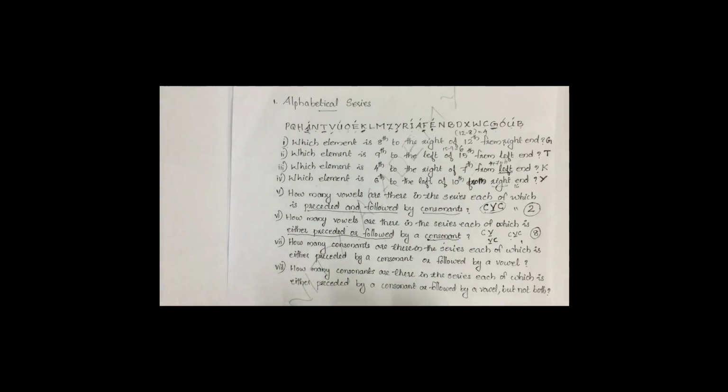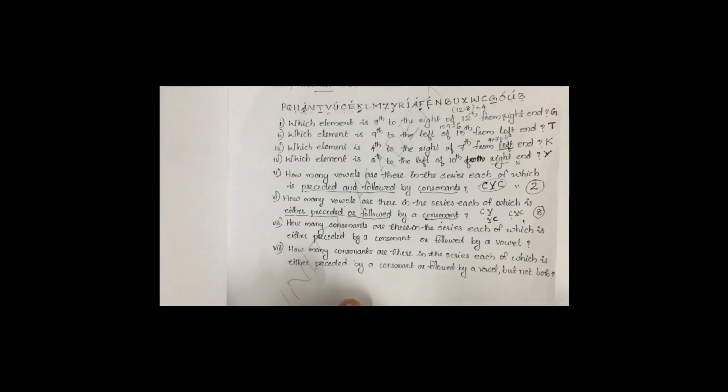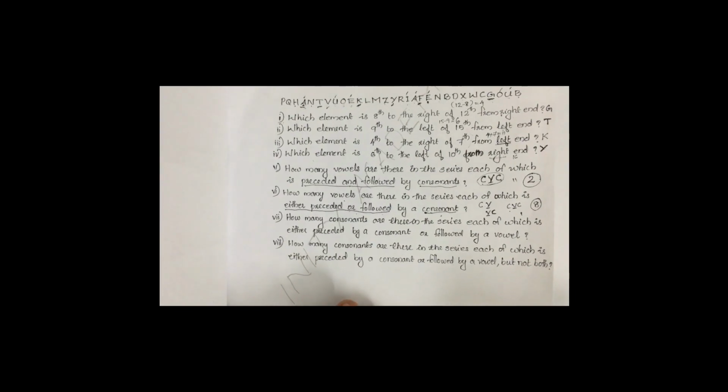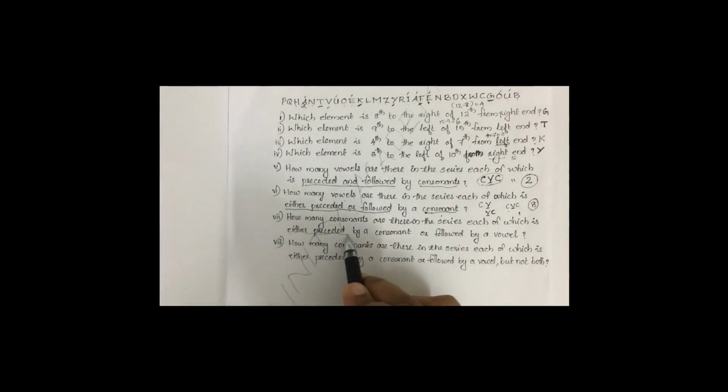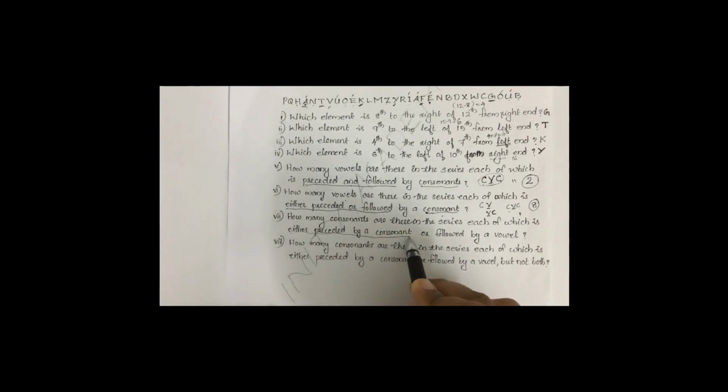Okay. Then next question, how many consonants are there in the series, each of which is either preceded by a consonant or followed by a vowel? This is also either or condition similar to our sixth question. Either preceded by a consonant or followed by a vowel. Preceded by a consonant or followed by vowel means how we can write down that one.